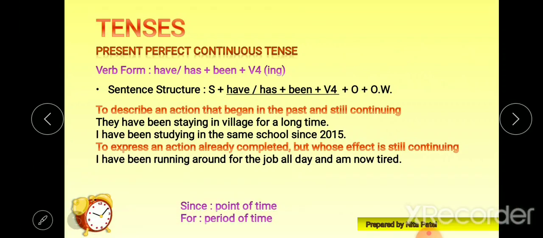For example, they have been staying in the village for a long time. So this sentence clearly means that they started living in the village in the past and they are still living. The action is still continuing. They are still staying in that village, even for a long period of time. Okay.